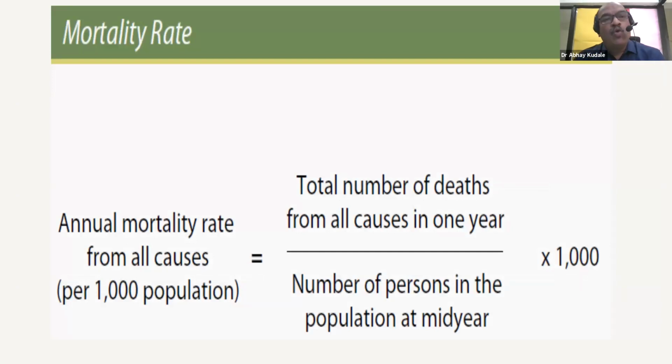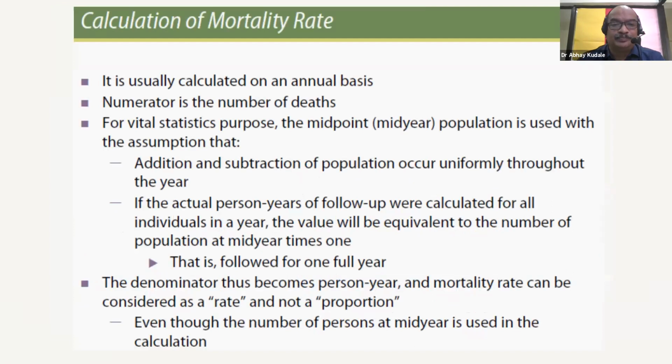Let's move on and study certain mortality rates. Annual mortality rate from all causes per thousand population equals total number of deaths from all causes in 1 year over number of persons in the population at mid-year, times 1000. So what is the principle of considering population at mid-year? For vital statistics purposes, the midpoint population is used with the assumption that addition and subtraction of population occur uniformly throughout the year.